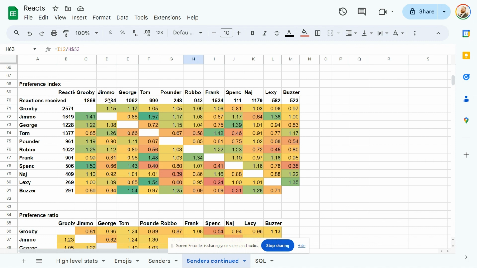Which is quite interesting. So first, we'll go through these green squares here. Basically, the more green it is and the higher the number, the more you are biased towards this person. So Jimmo, we've got quite high bias towards me, Tom, and Lexi. George has got quite a high bias towards Spensley. Tom has got a bias towards Jimmo, Frank.